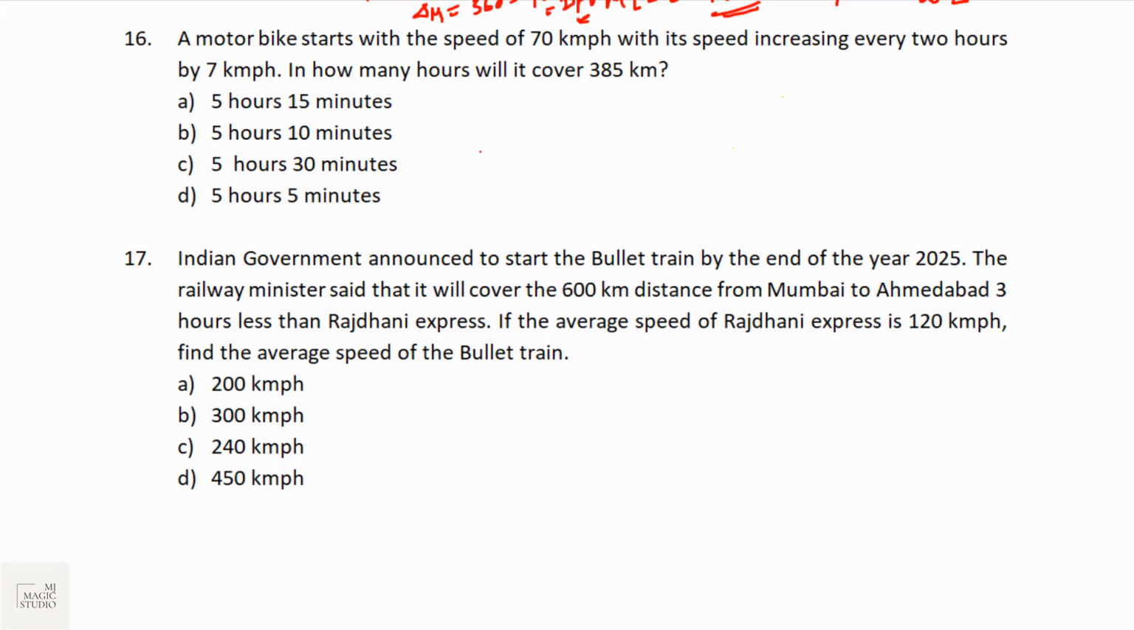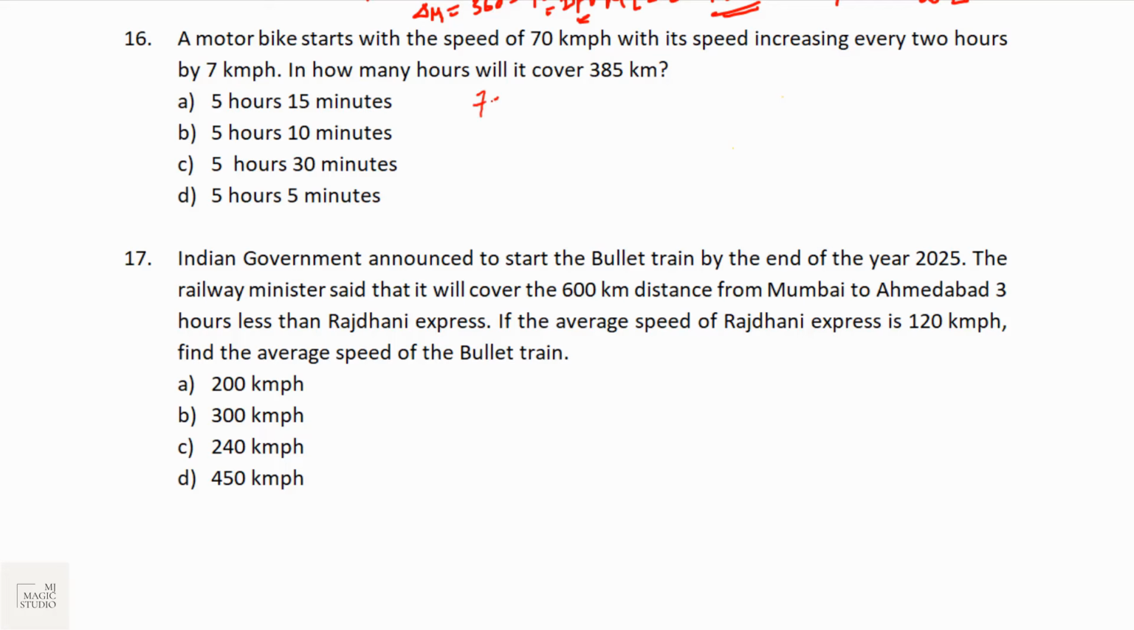A motorbike starts with a speed of 70 kph, with the speed increasing every 2 hours by 7 km per hour. That means for the first hour and second hour, it would be traveling at 70 kph, and then for the next 2 hours, its speed would be 77. Then for the next 2 hours, it would be 77 plus 7, that is 84, and so on.